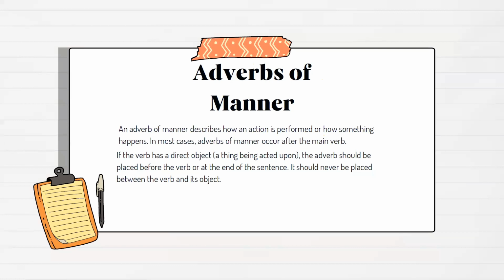Okay, so the first one is adverbs of manner. An adverb of manner describes how an action is performed or how something happens. In most cases, adverbs of manner occur after a main verb. If the verb has a direct object, the adverb should be placed before the verb or at the end of the sentence. It should never be placed between the verb and its object.